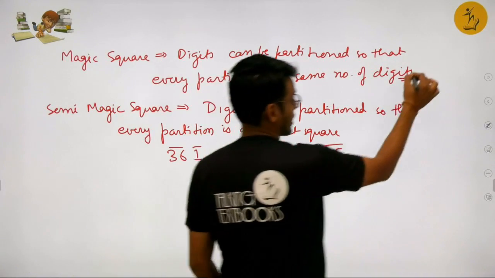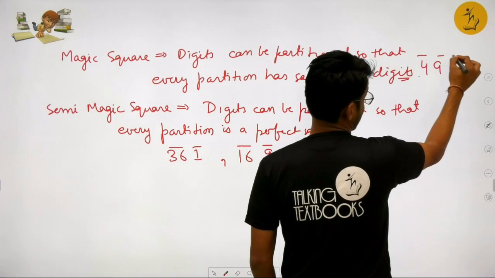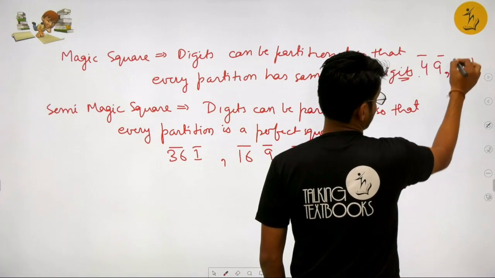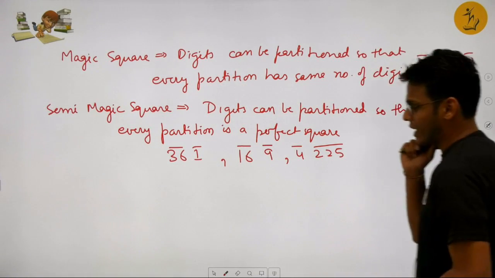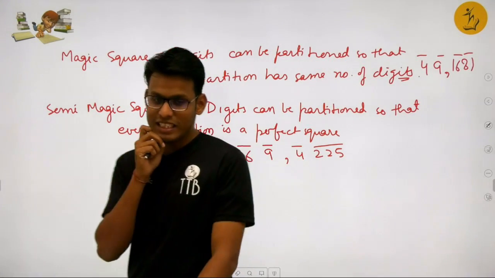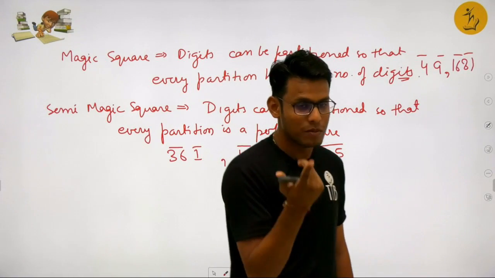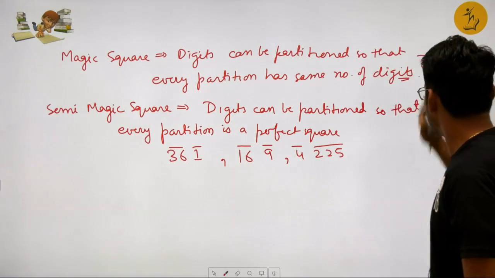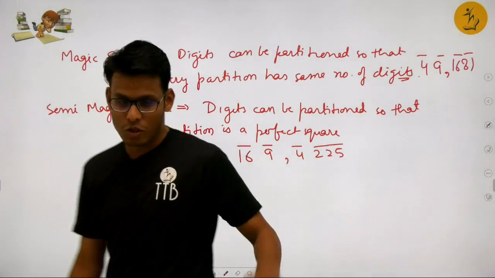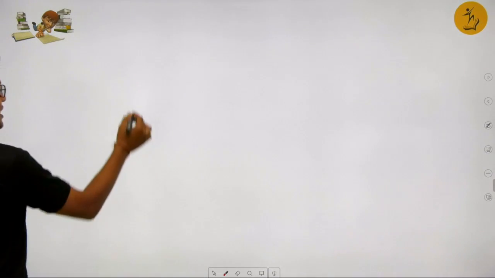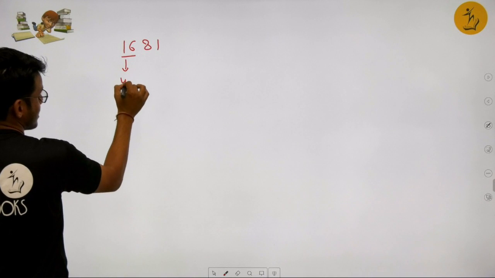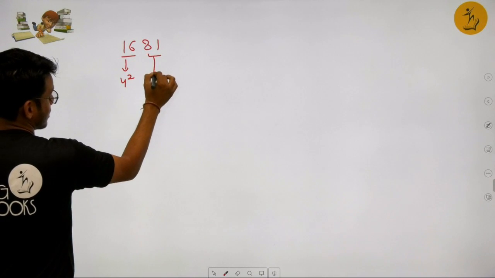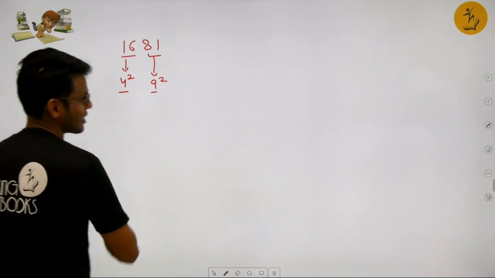So examples are 49 and then 1681. In a few of my lectures, I have told that 1681 is my third favorite number, first being 42, second being 73. This is my third favorite number, 1681. So these are the two definitions. Now let's focus on 1681. So this is the square of this. Now this is where it gets interesting.